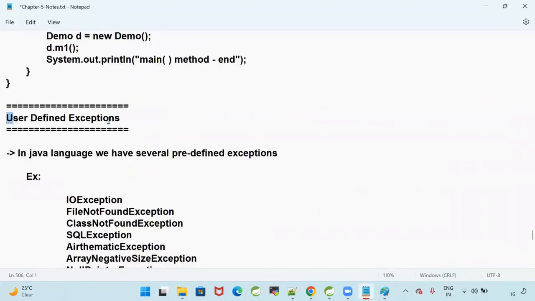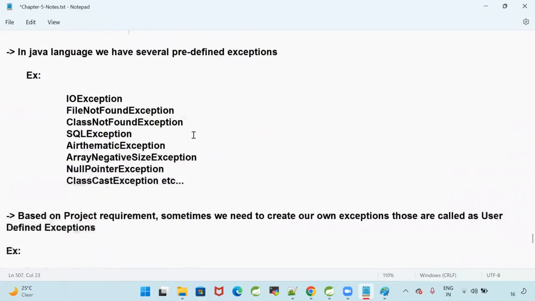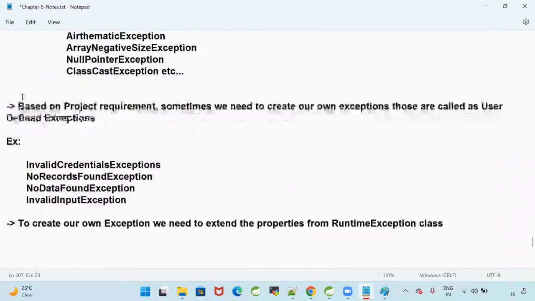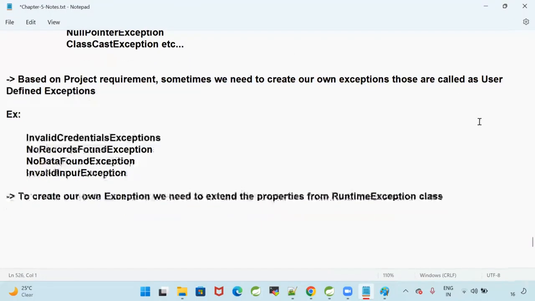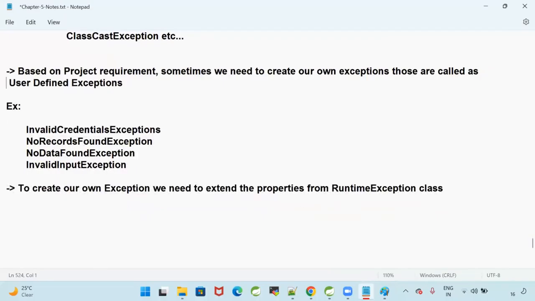Yes, now we are trying to understand what is user defined exception. Come on guys, what is user defined exception? Based on project requirement, sometimes we need to create our own exceptions. So those are called user defined exceptions. That means we will create our own exception class.